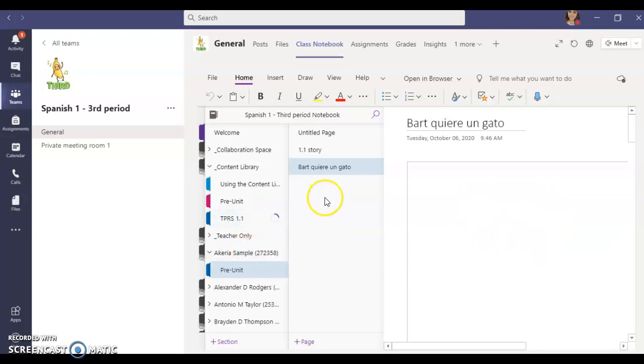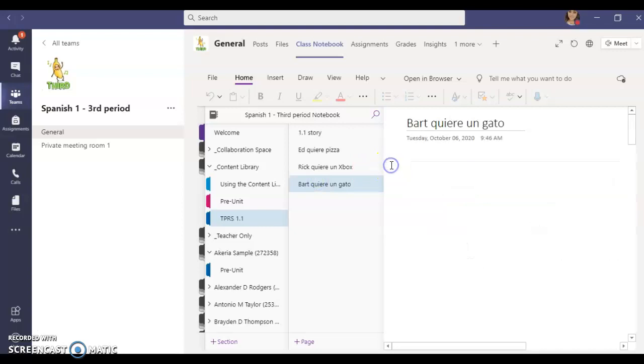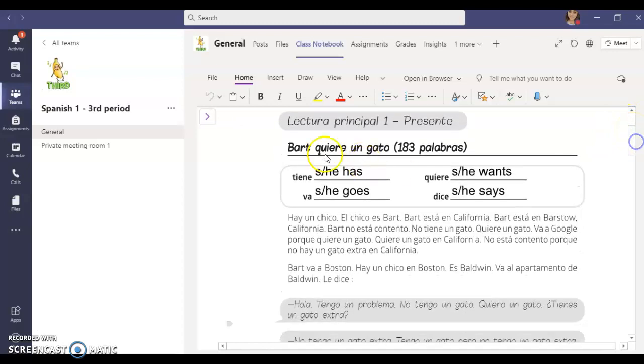Alright? So, yesterday we read our story. We read Bart quiere un gato. I'm going to read it for you again today, just as a review. Bart quiere un gato. Bart wants a cat. Hay un chico. There is a boy.